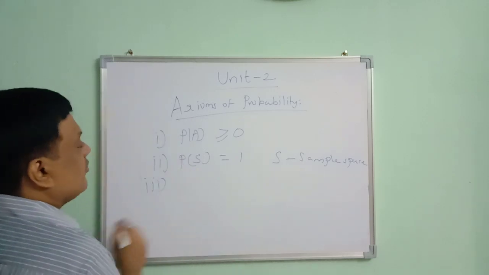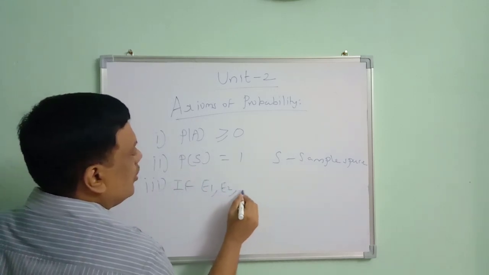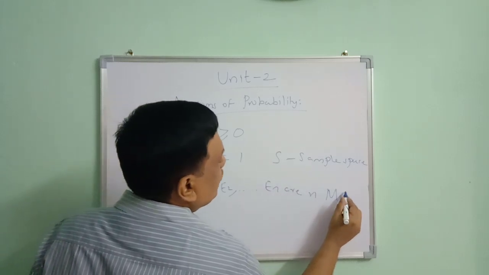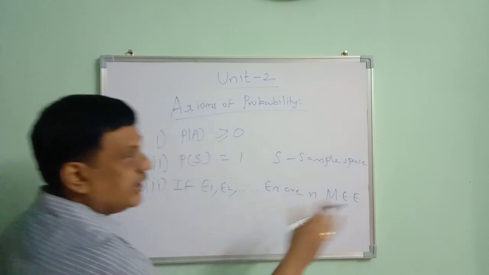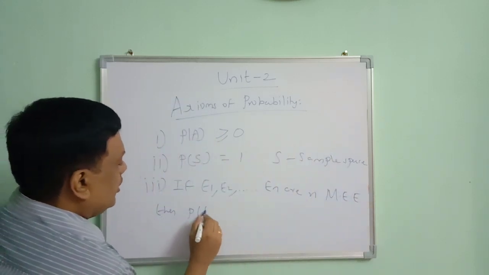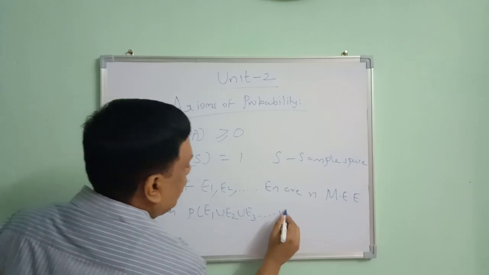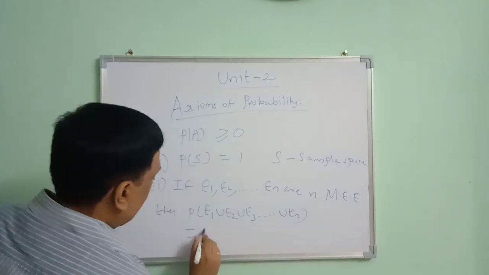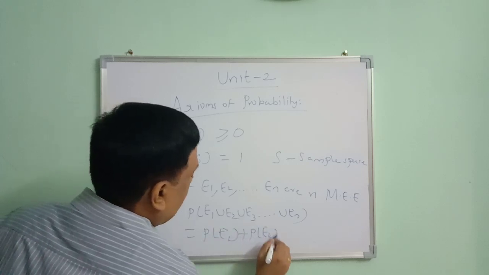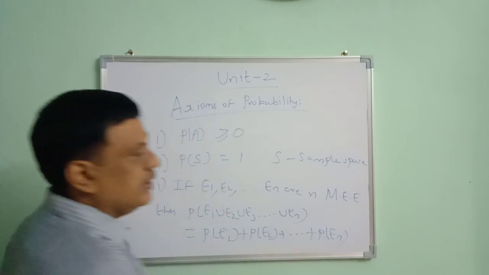The last axiom of probability: if E1, E2 up to En are n mutually exclusive events, they have nothing in common, they are disjoint events, then probability of E1 union E2 union E3 up to union of En is equal to probability of E1 plus probability of E2 up to probability of En.